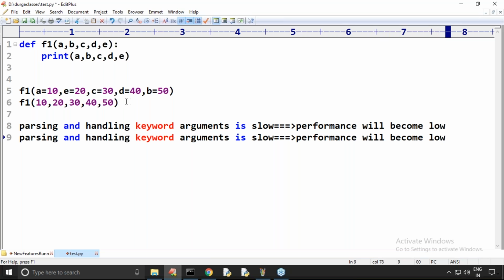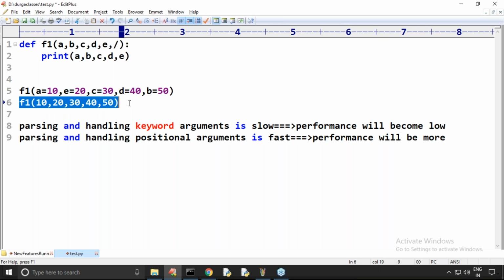But parsing and handling positional arguments is fast. That's why performance will be better. Remember this one. So if the parameter names are not important, it is highly recommended to declare them as positional only, so that the caller always passes positionally. The biggest advantage we get is that performance is improved by default.